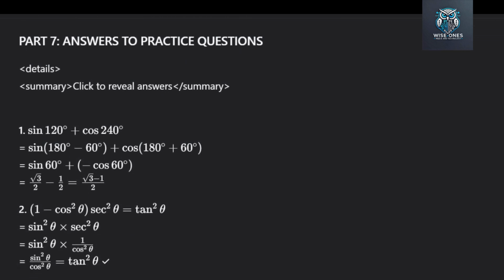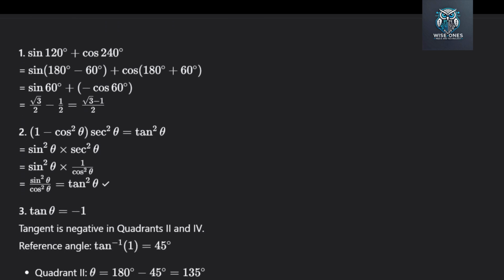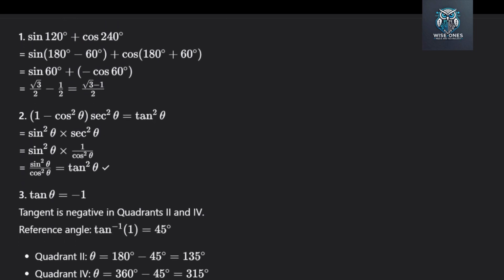Answer 1. Sine 120 degrees plus cos 240 degrees. Sine 120 is in quadrant 2. Sine is positive, reference angle is 60, so sine 60 degrees. Cos 240 is in quadrant 3, cos is negative. Reference angle is 60, so negative cos 60 degrees. Sine 60 is square root of 3 over 2. Cos 60 is 1/2. So we have square root of 3 over 2 minus 1/2. This equals (square root of 3 minus 1) over 2.